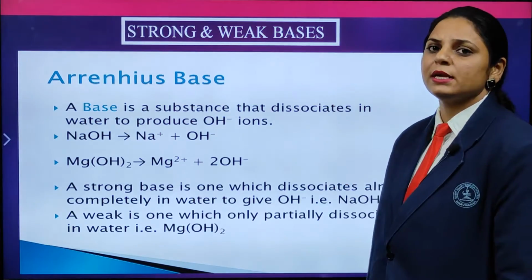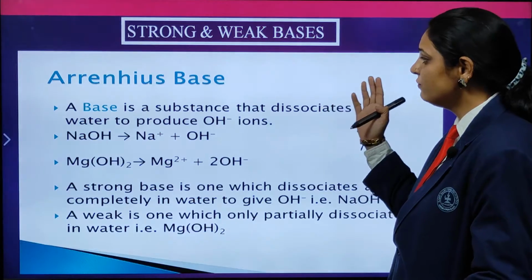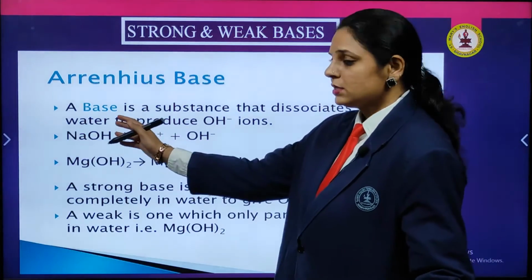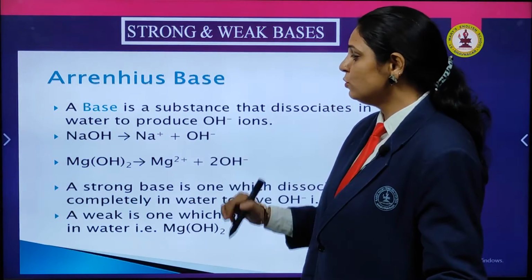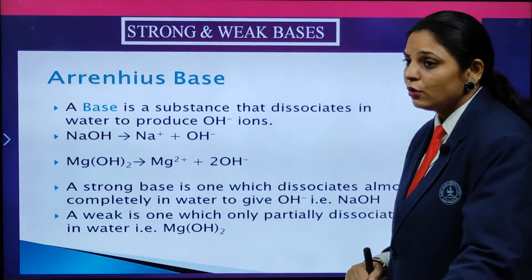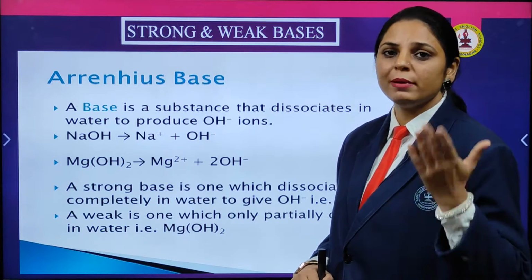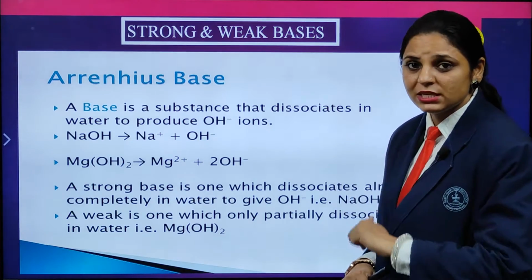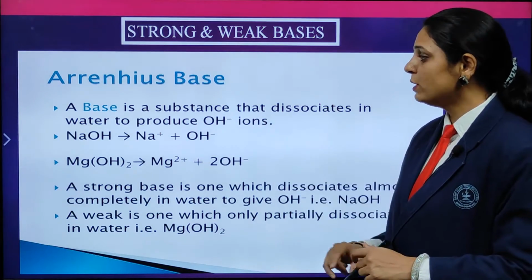Here you need to understand the phenomenon behind it, that we are saying strong and weak base. The base is a substance that dissociates in water to produce OH negative ions. If I mix the base solution, say for example sodium hydroxide is a base, with the water, what is going to happen? It will produce the OH negative ion.